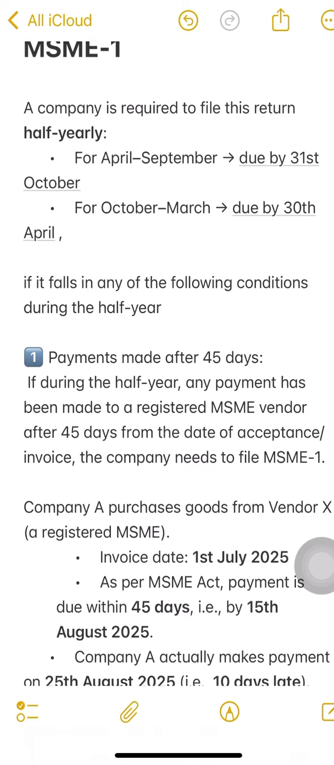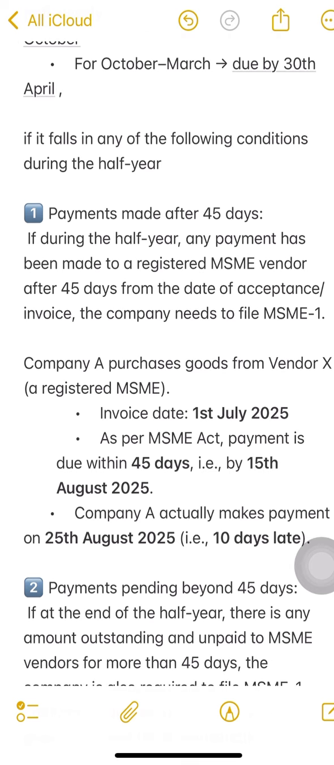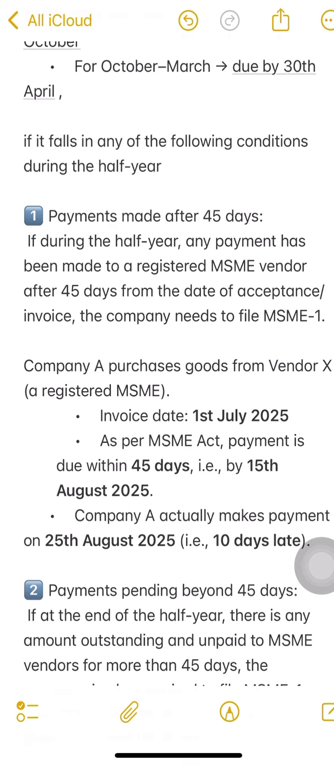Let's understand by an example. Company A purchases goods from vendor X, a registered MSME vendor. The invoice date is 1st July 2025, and as per the MSME Act, payment is due within 45 days, that is by approximately 15th August 2025. Company A actually makes payment on 25th August 2025, which is 10 days late. In this case, the company must file MSME 1.